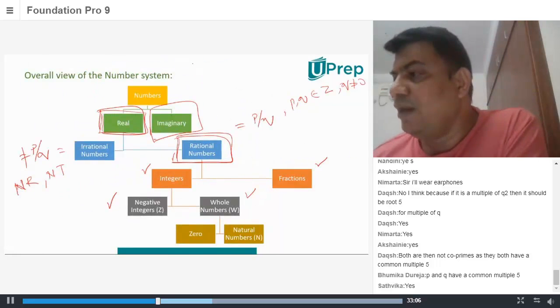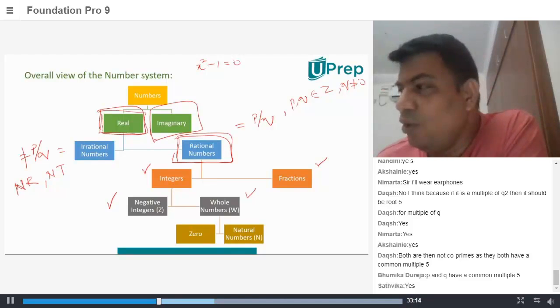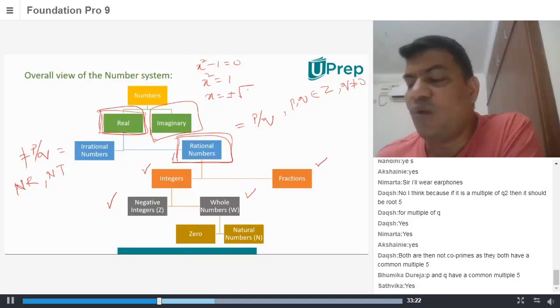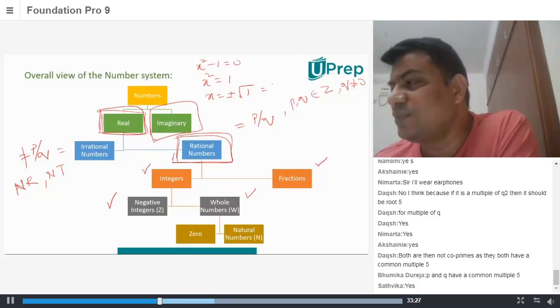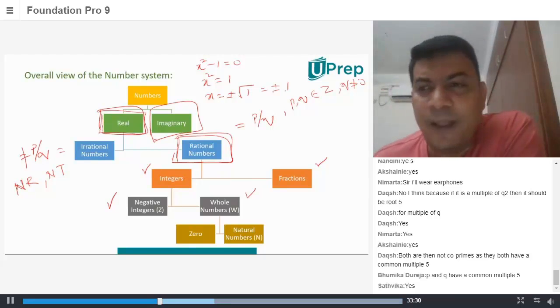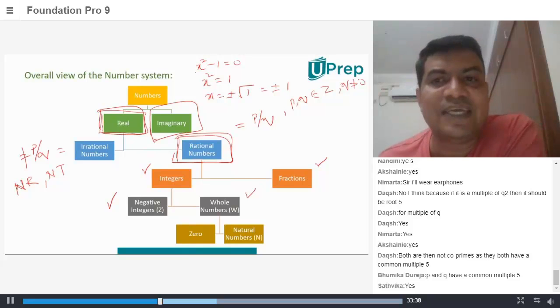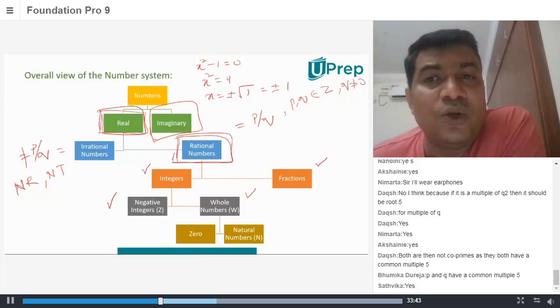For example, if you have x square minus 1 is equal to 0, how do you solve this? You know that x square is equal to 1, so x is equal to plus or minus root of 1. Root of 1 is 1, so the values of x that satisfy it are plus or minus 1. If you put plus 1, it satisfies this equation, and if you put minus 1, it also satisfies this equation. So x square minus 1 is equal to 0 is an equation where you get two roots, plus 1 and minus 1.